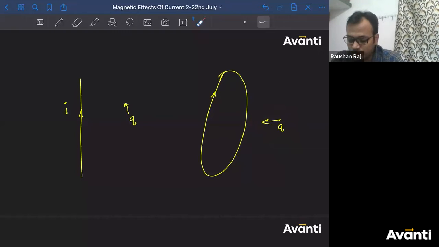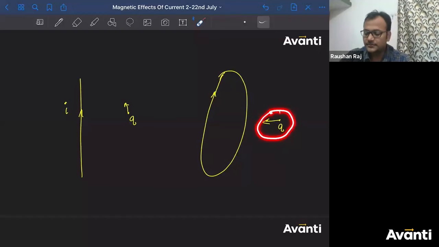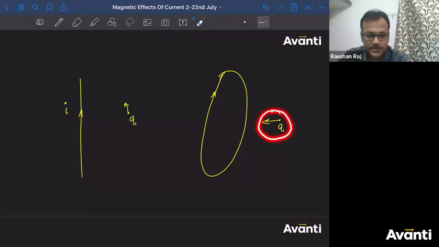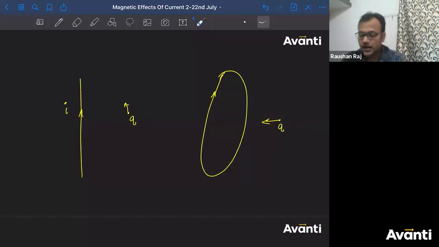So when do we get this kind of condition? When this charge particle was moving. If this charge particle is not moving, then this particular charge particle will not experience any force. But once this charge particle will start moving, then it has been observed that this charge particle will experience a force. How is that possible? So then a theory has been framed.